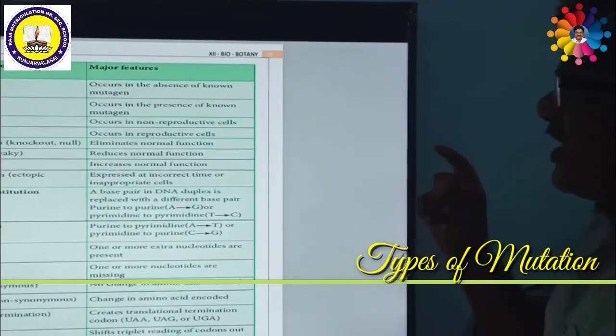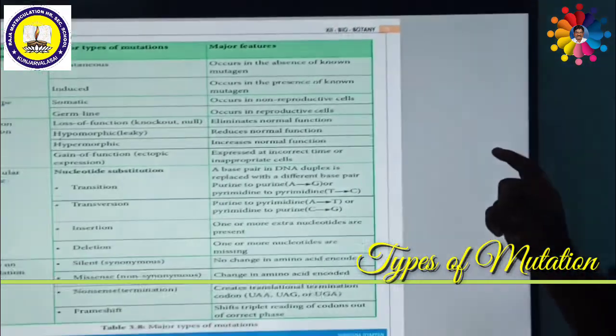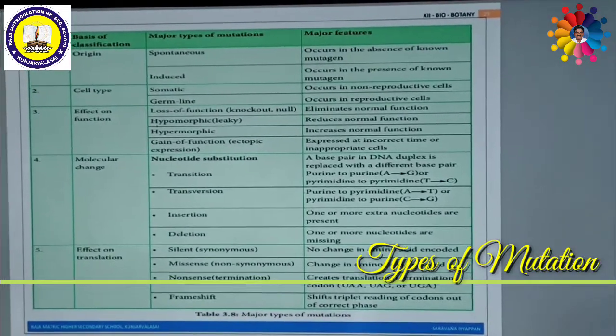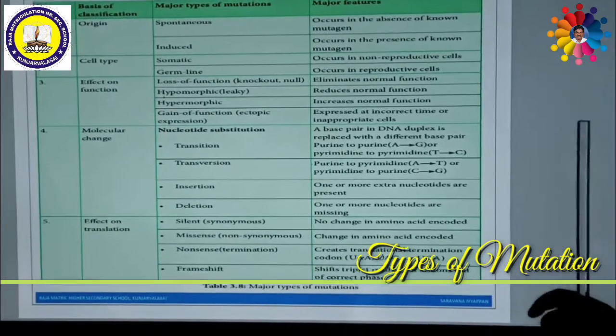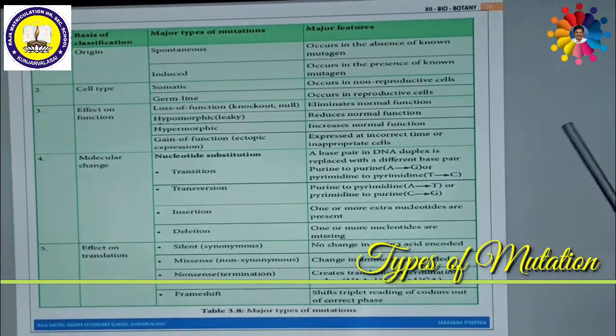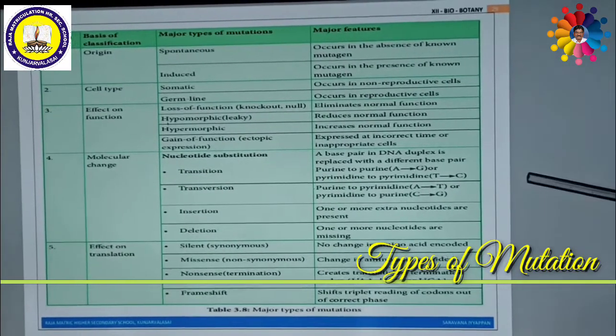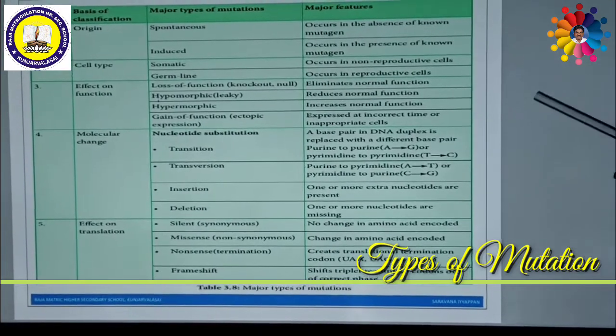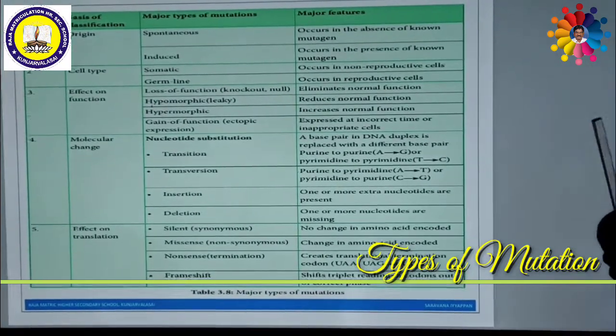First of all, we are going to discuss in detail the point mutation or gene mutation. Gene mutations are the mutations which occur within the gene. Depending upon various categories, these are broadly classified into various types of mutations.